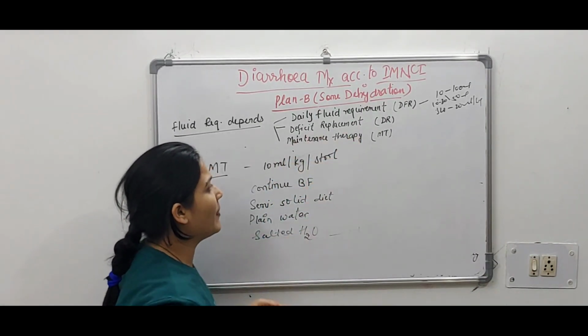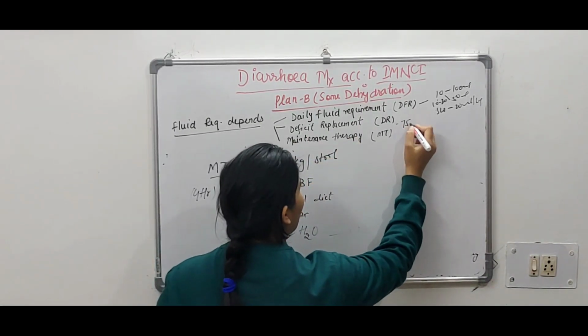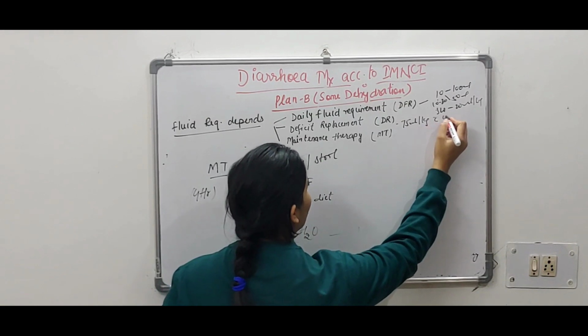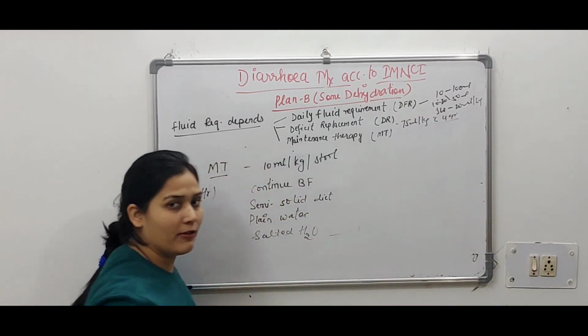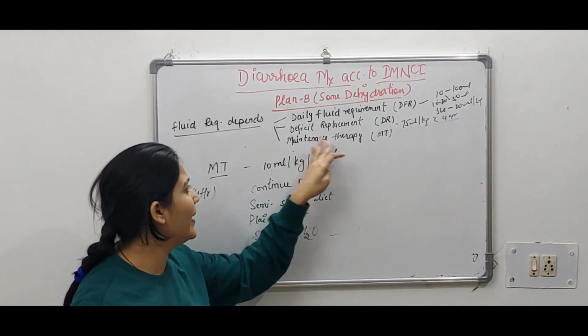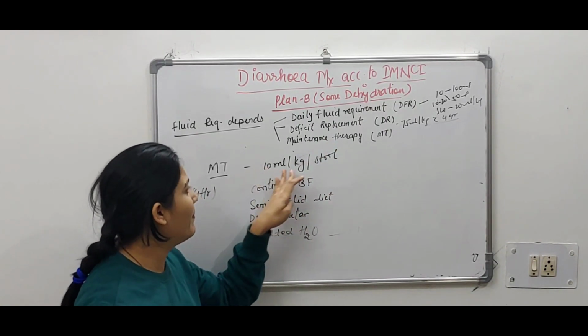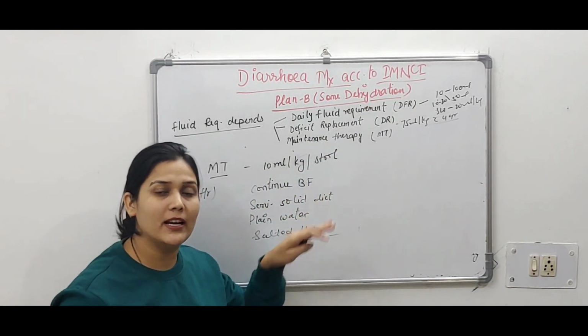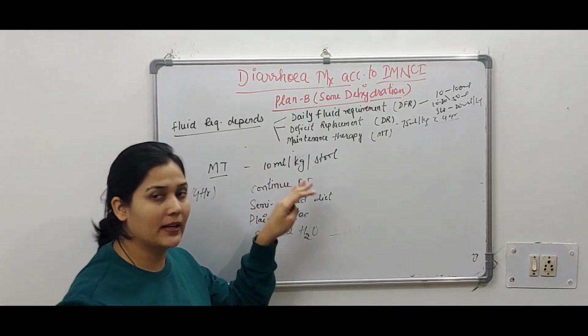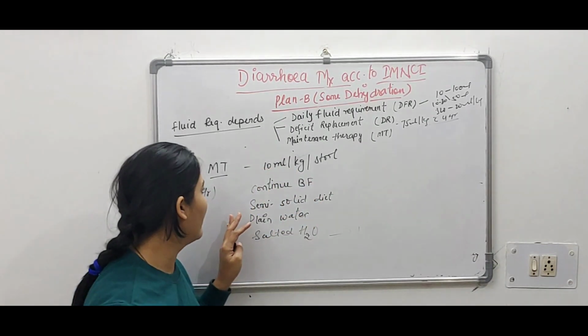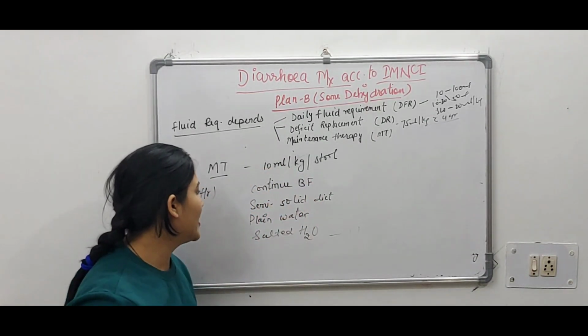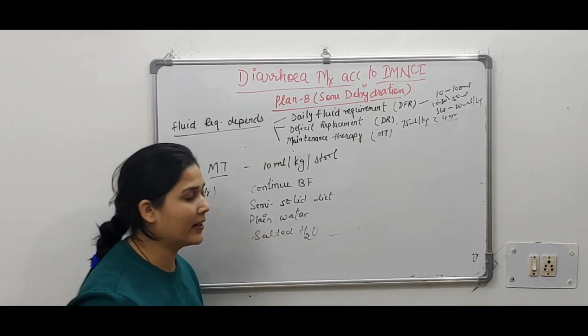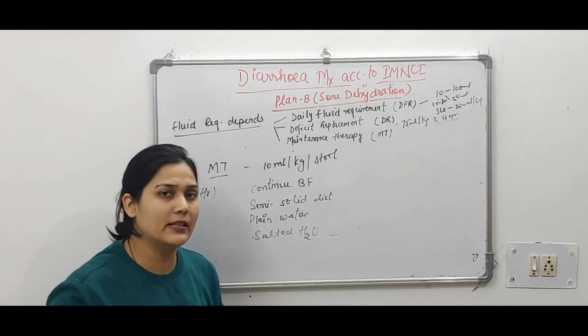फॉर डेफिसिट रिप्लेसमेंट के अंदर हमने क्या पढ़ा? 75 ml per kg within 4 hours that should be given. Okay, for maintenance therapy it is 10 ml per kg of stool. So when the child is passing the stool, 10 ml per kg fluid ORS we are giving. We will tell the mother to continue breastfeed, semi-solid diet, plain water, salted water can be given if the child is tolerating.